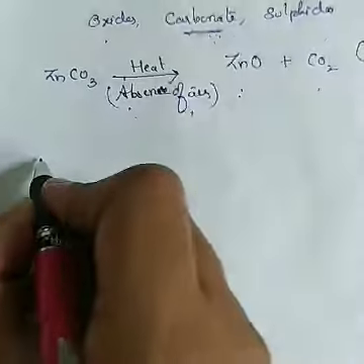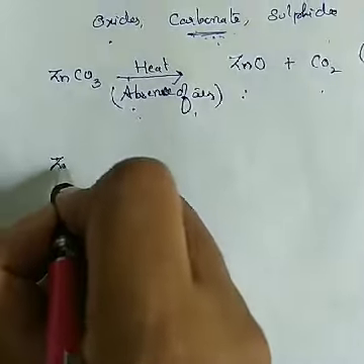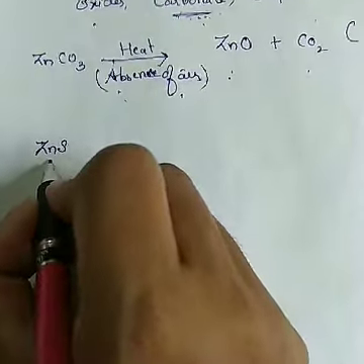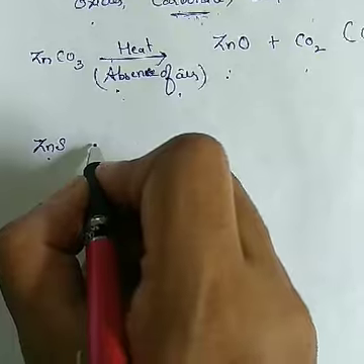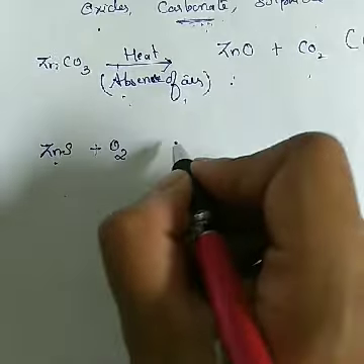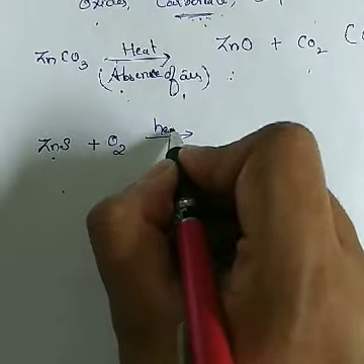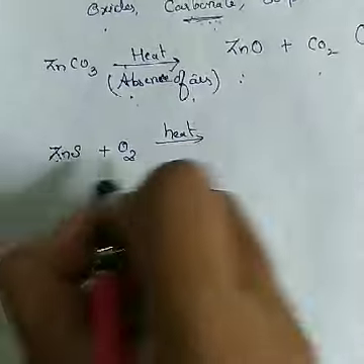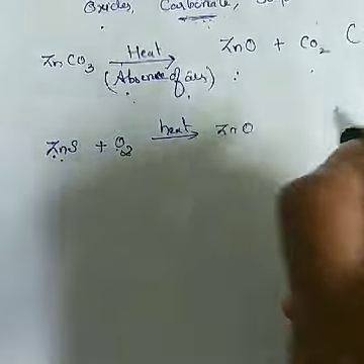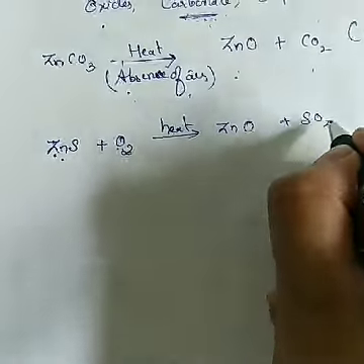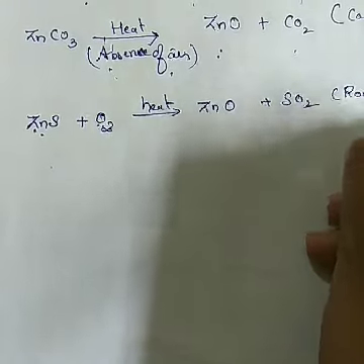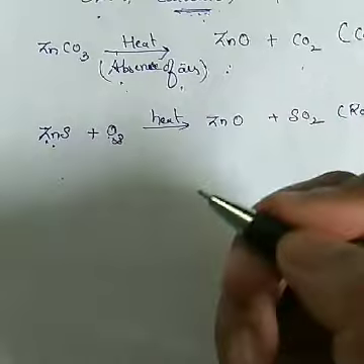Suppose it is a sulfide. Zinc also exists in the form of zinc sulfide, so the ore we get is zinc sulfide, and it is heated in excess of air. Then zinc sulfide plus oxygen gives ZnO plus sulfur dioxide. This step is called roasting.